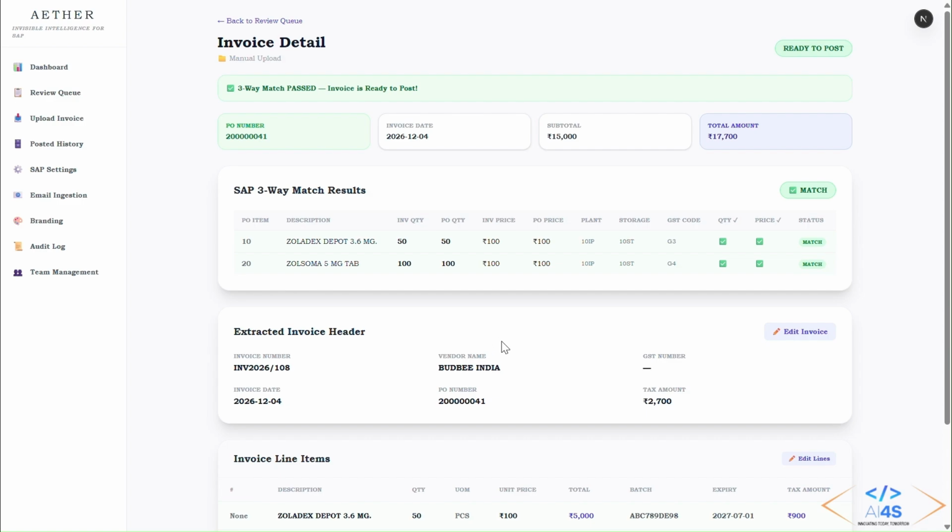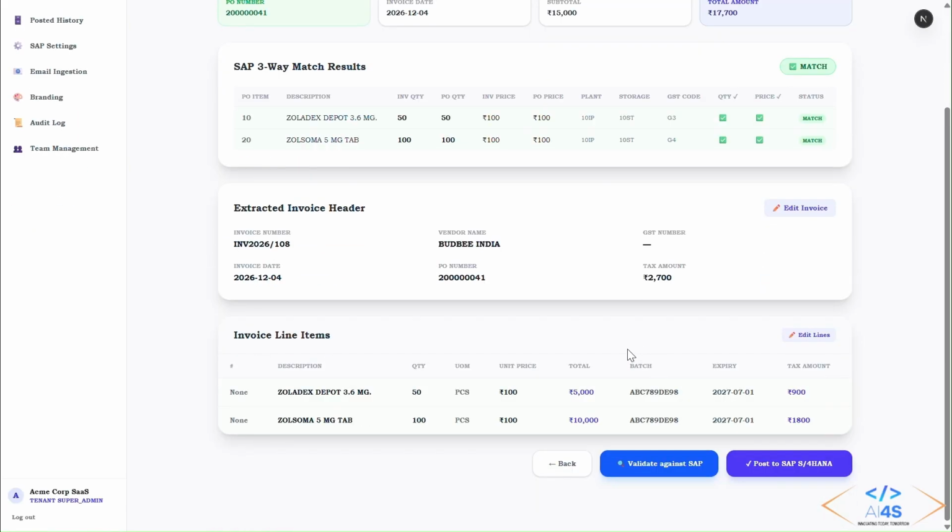In three-way match, it is basically checking the data from PO and GRN and the invoice that the vendor has sent us. After validating all these three documents, it will pass. If there is any issue, whether it's in PO or in GRN, it will give you the error, and it will also mention in which part the error is.